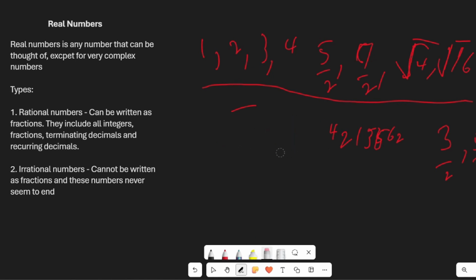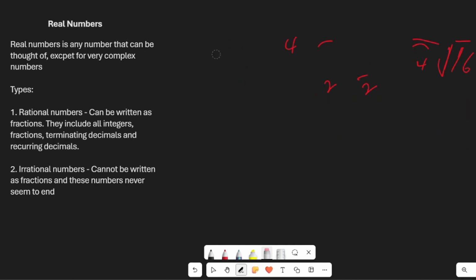Aside from that, irrational numbers cannot be written as fractions, and these numbers never seem to end, as I said before.